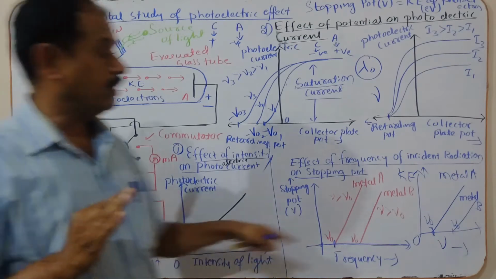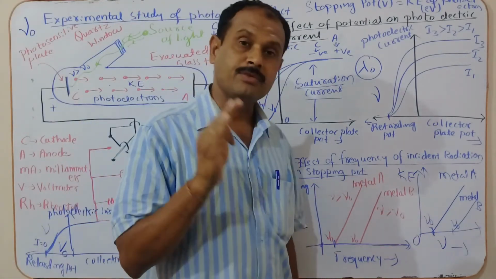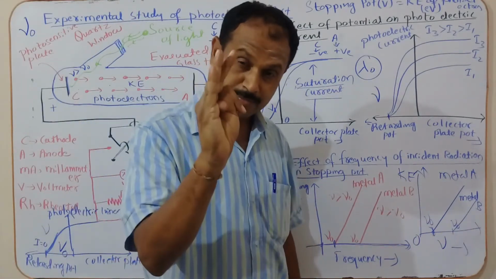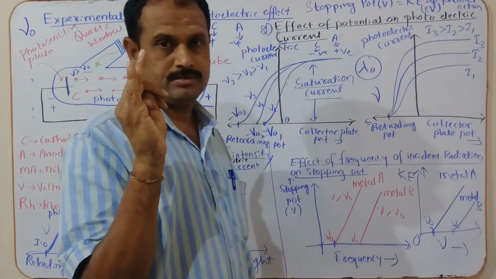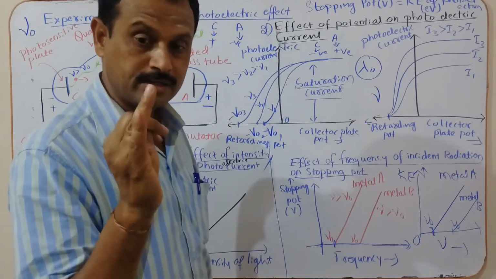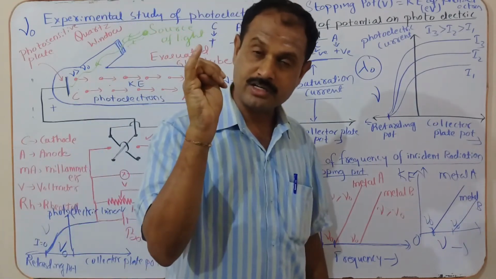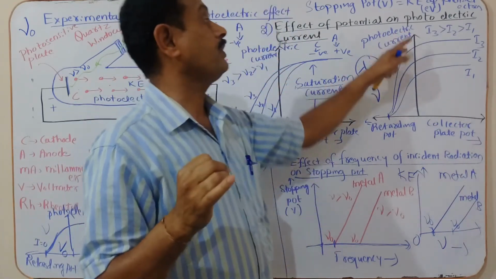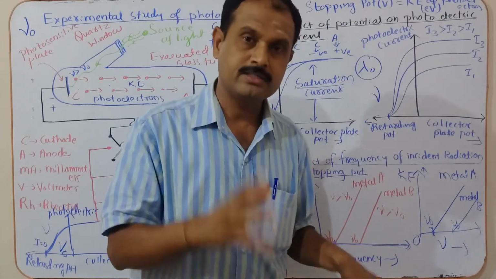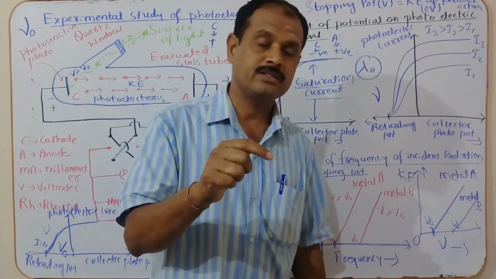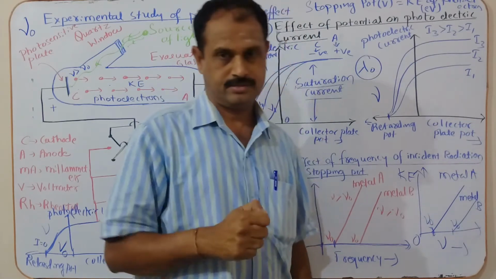Now, the kinetic energy of the photoelectrons is directly proportional to the frequency of the incident light. And one more experimental result, the fourth one: the photoelectric current, or number of photoelectrons emitted per second, is directly proportional to the intensity of the incident light.